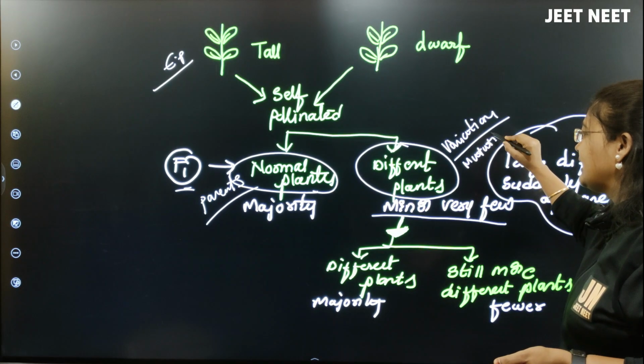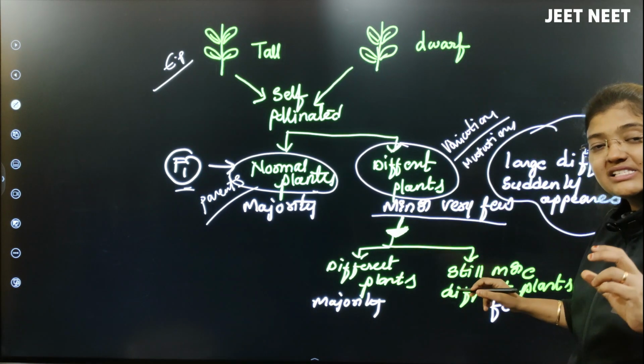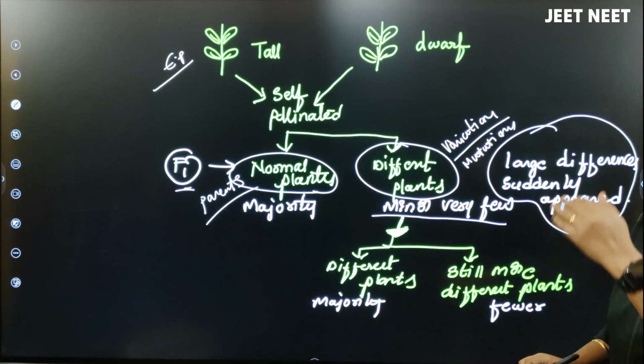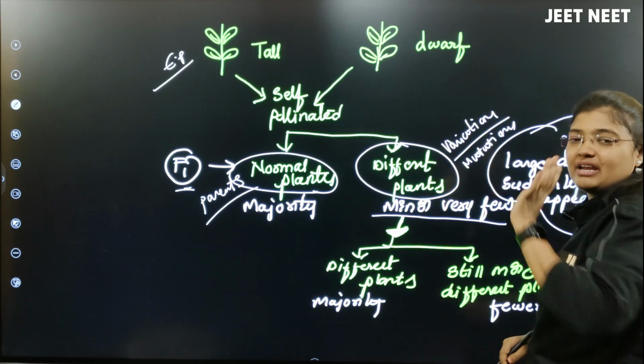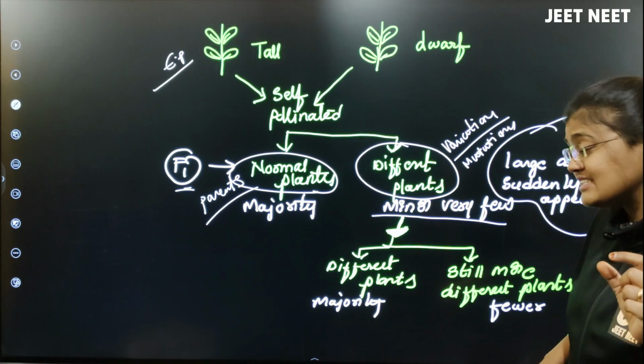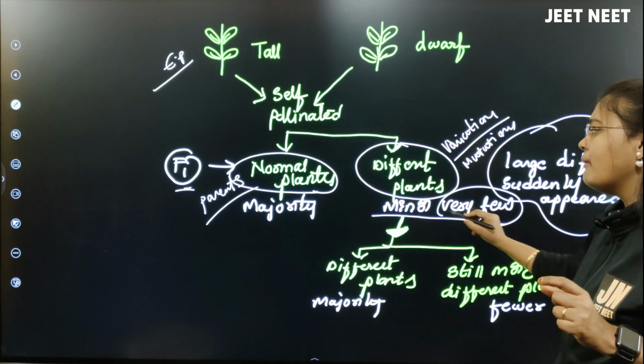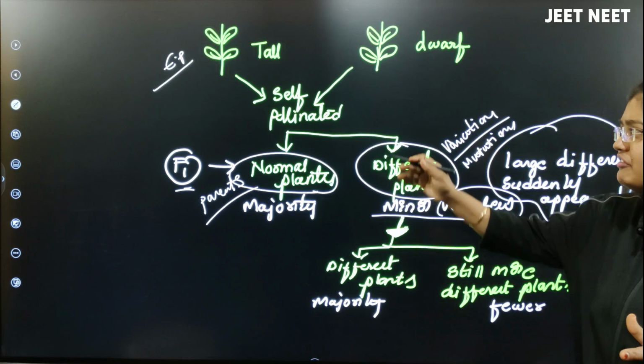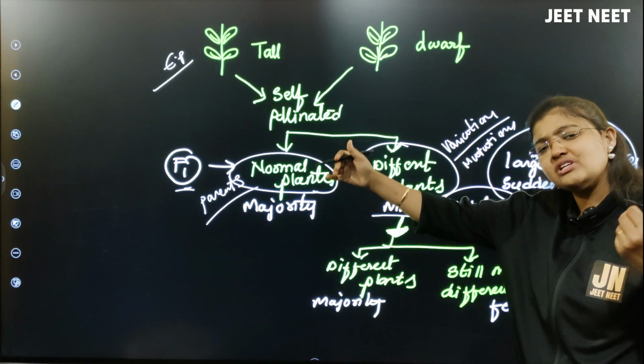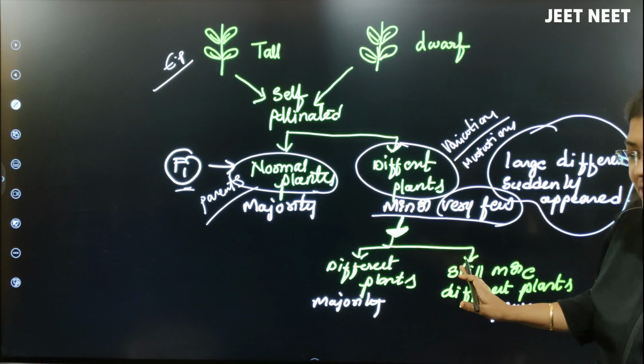There is a difference in their color which is not similar to their parents. How many plants like that were produced? Very few. A minor number of plants were totally different from their parents. The majority of the plants were normal, like their parents, right?